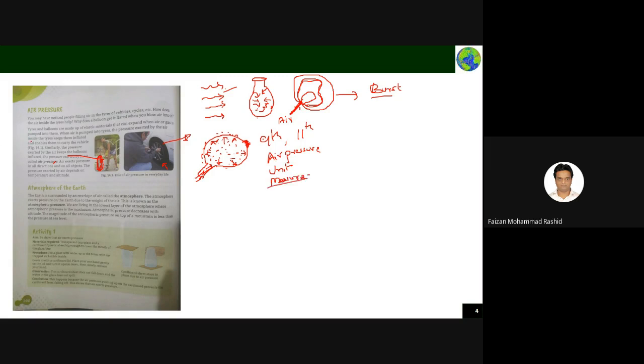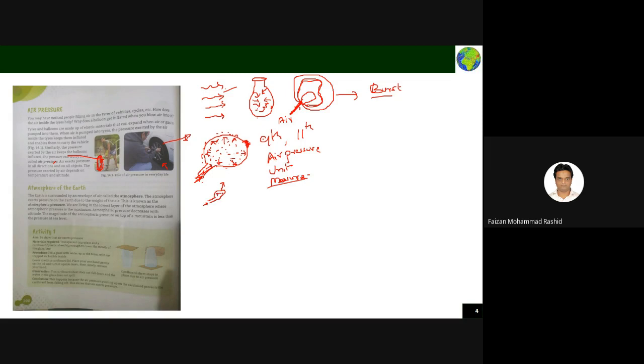So let's see this. You may have noticed people filling air in the tire of a cycle. How does this air inside help? Why does a balloon get inflated when you blow air into it? Because previously the balloon is small in size. But when you apply pressure, the balloon is made of such a material, rubber material or polyester material, anything.